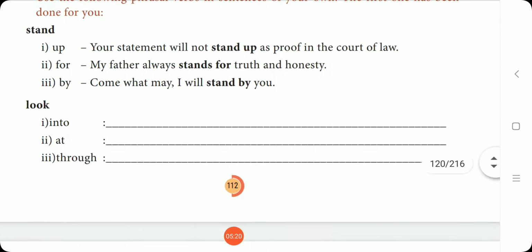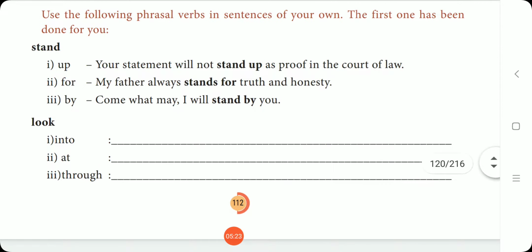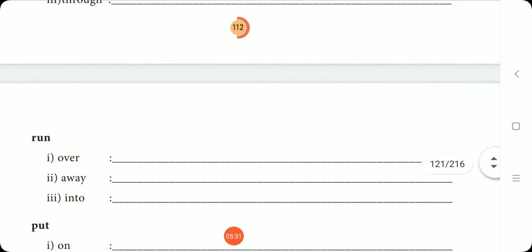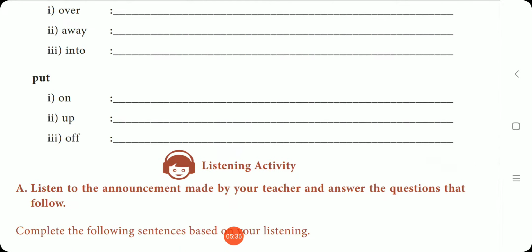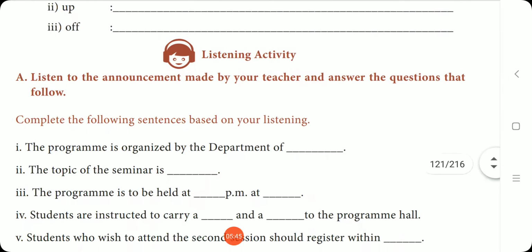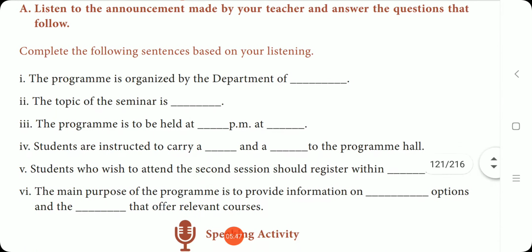Okay. So likewise, you have to first write this. So they have not written the meaning for stand up, stand for, and stand by. But you have to write the meanings also, right? Likewise, look into, look at, look through, run over, run away, run into, put on, put up, put off. Okay. Likewise, you have to find the meaning of the phrasal verb and then you have to write the sentence. Okay. Next one. Listen to the announcement made by your teacher and answer the questions that follow. So, complete the following sentences based on your listening. So, this listening passage will be in the back of your book.